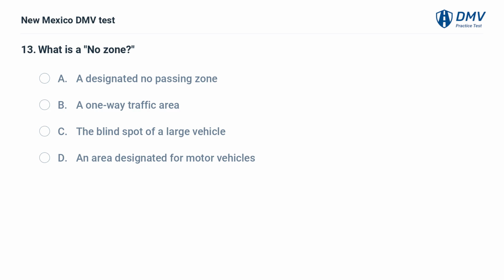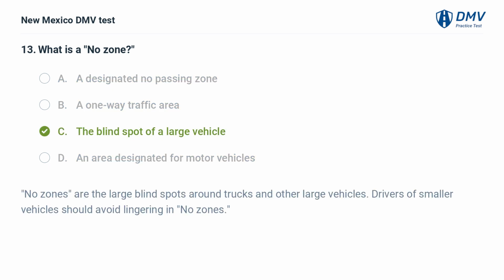What is a no zone? A. A designated no passing zone. B. A one-way traffic area. C. The blind spot of a large vehicle. D. An area designated for motor vehicles. The answer is C. The blind spot of a large vehicle. No zones are the large blind spots around trucks and other large vehicles. Drivers of smaller vehicles should avoid lingering in no zones.